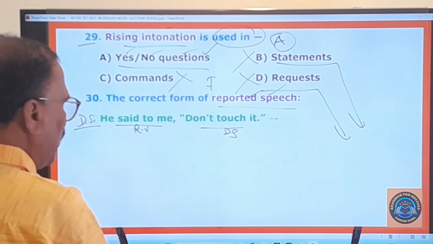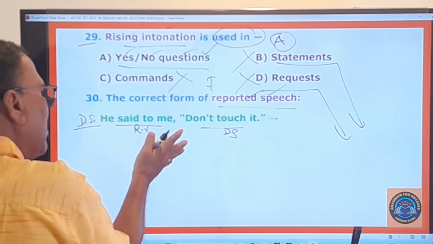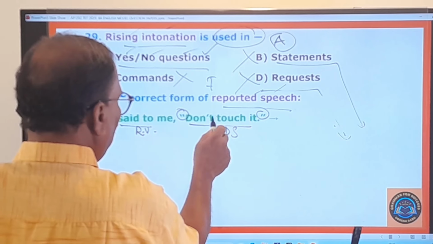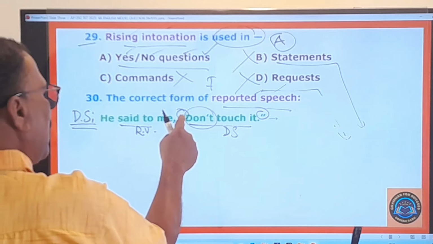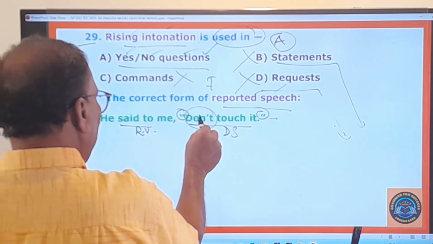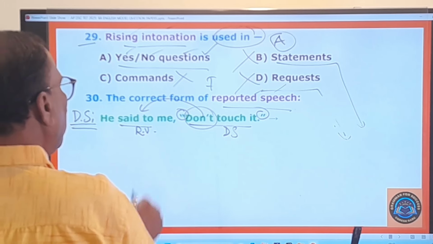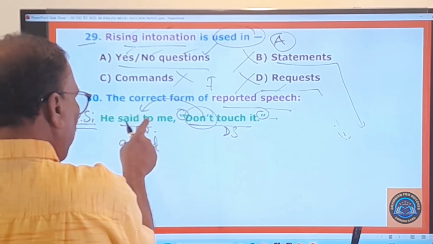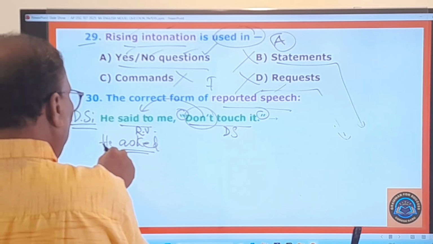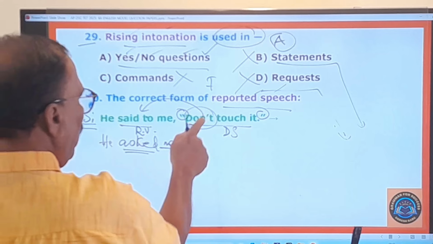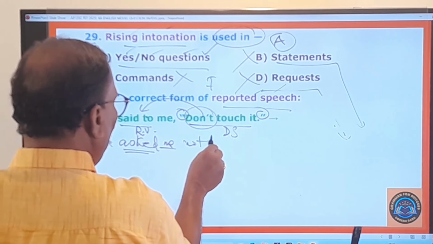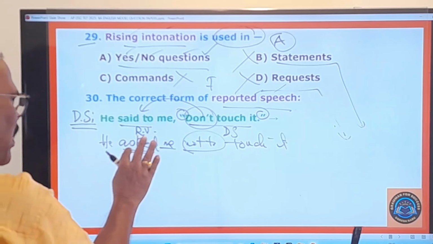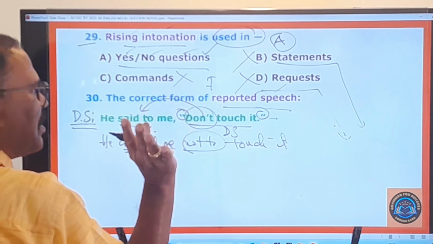Before we look at the given options, let us change this sentence into indirect speech on our own. So here said to is there. The direct speech sentence is beginning with don't. Don't means it is an imperative sentence. Whenever there is an imperative sentence, you must change this said to into asked. ఇక్కడ డోంట్ ఉన్నట్టయితే ఈ సెట్ టు అనే రిపోర్టింగ్ వెర్బ్ ను ఆస్క్డ్ గా మార్చవలెను. He asked me. And don't should be turned into not to. And touch it, no change. This must be your answer: He asked me not to touch it.